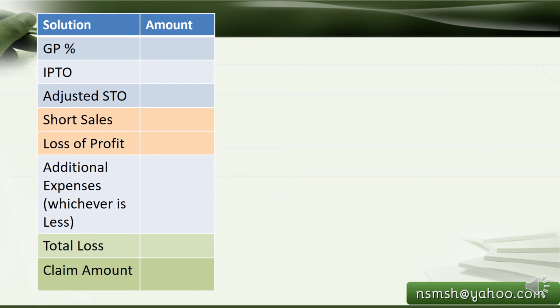All you need is to remember the formula for each thing, that's it. You don't need to write the full template, as that will take time. So you just quickly write GP, IPTO, ASTO, like that, calculate, and then put only the relevant portion in your answer sheet. That is simple. Whatever it depends on the question, you can do it this way.